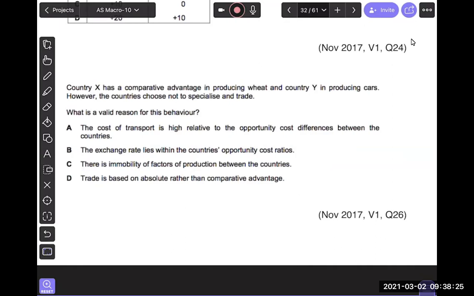There is immobility of factors of production between the countries. No, we don't really care about that, but immobility of factors of production within the country between two goods. We like immobility of factors of production between countries because that makes trade happen. If there's full mobility of factors of production, then trade may not happen because you'll take things from different countries and produce it. But if the cost of transportation is really high, then the trade may not take place. Isn't that true? That's what we discussed, right? Transportation cost.